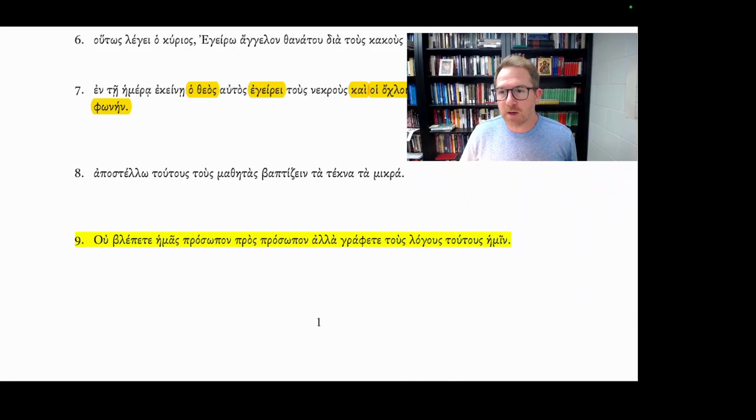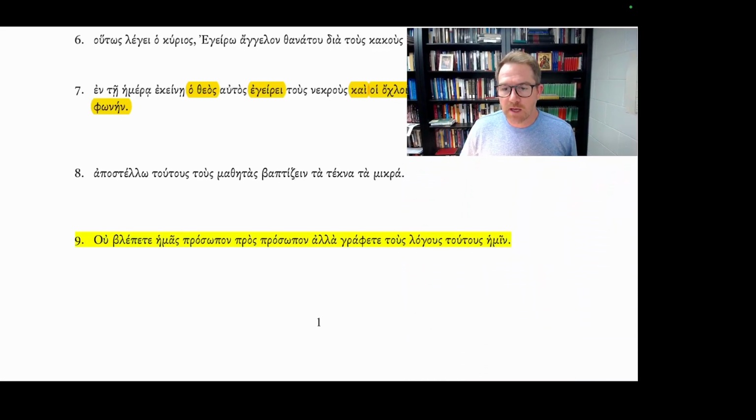I'm going to move myself up here so we can have some room for this sentence. Right away, we have our conjunction alla that's going to separate this sentence into two separate clauses. Ublepete hemas prosopon.